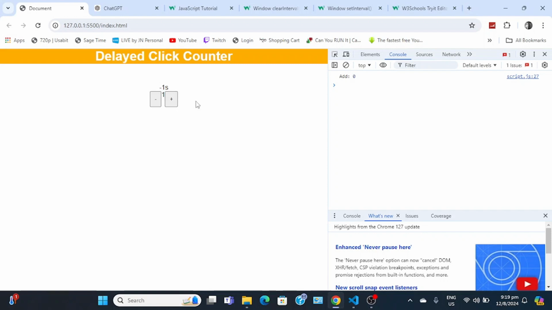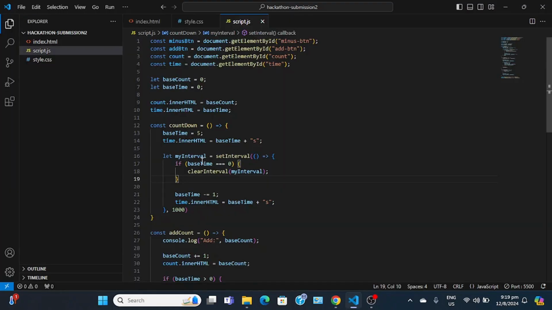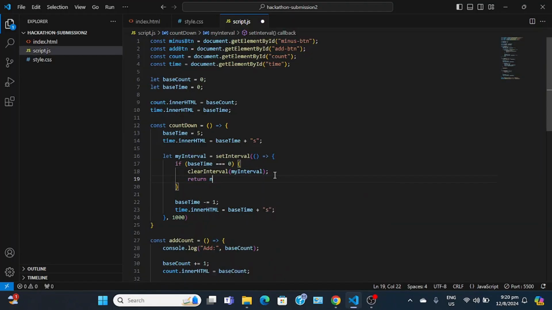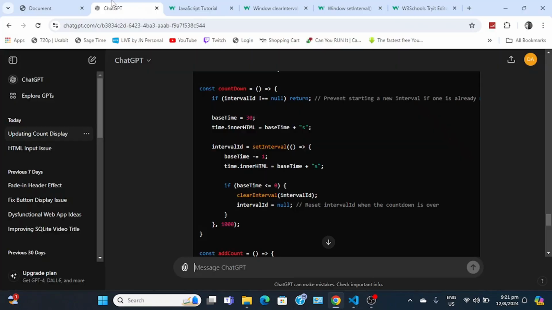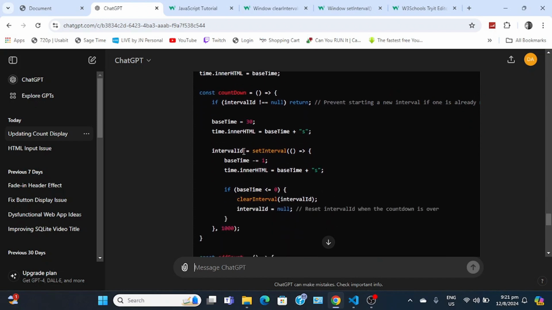You know, it does. Oh, it kind of works. It's just that I told it if base time reaches 0, clear it, and it doesn't. That's strange. Let's maybe return null, I guess. That's how it works. Alright. Let me see what ChatGPT said about clearing the interval.